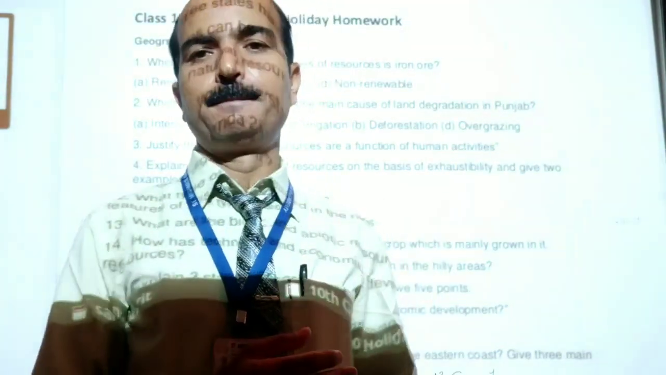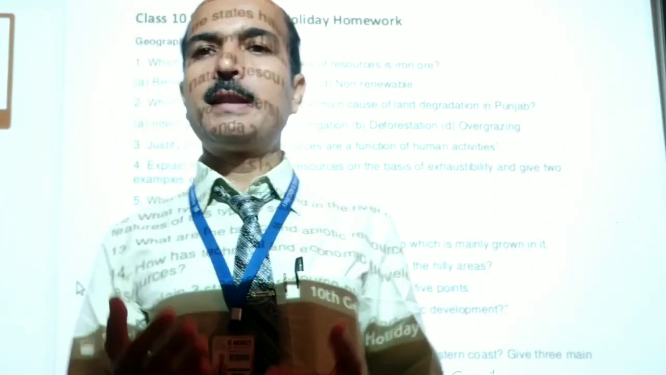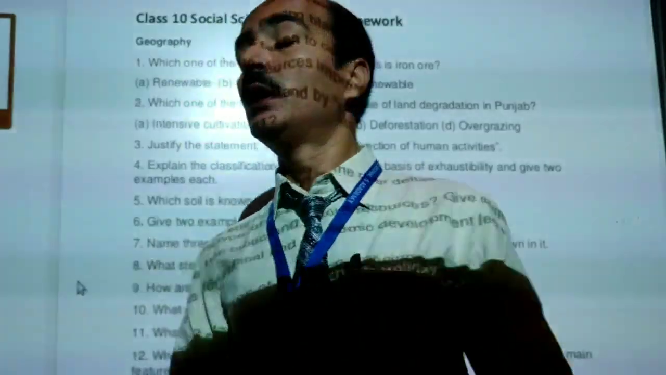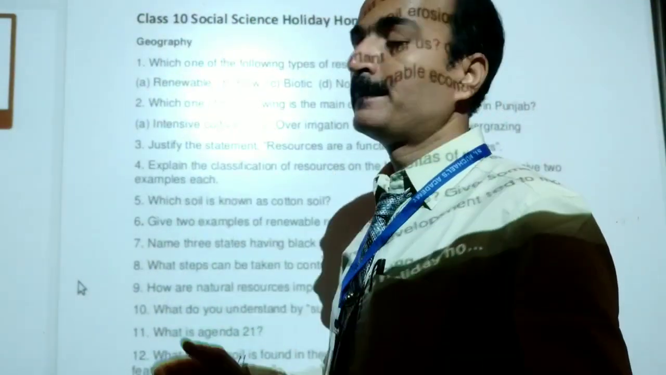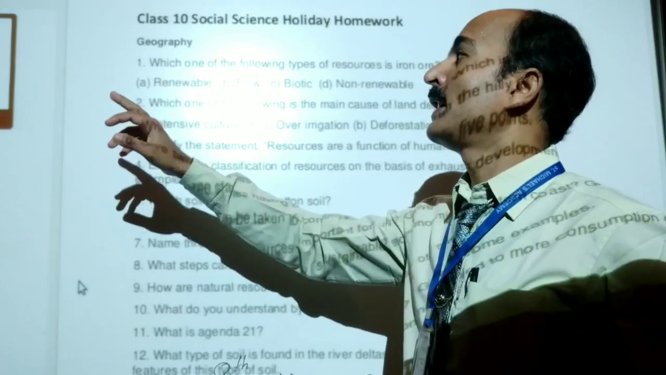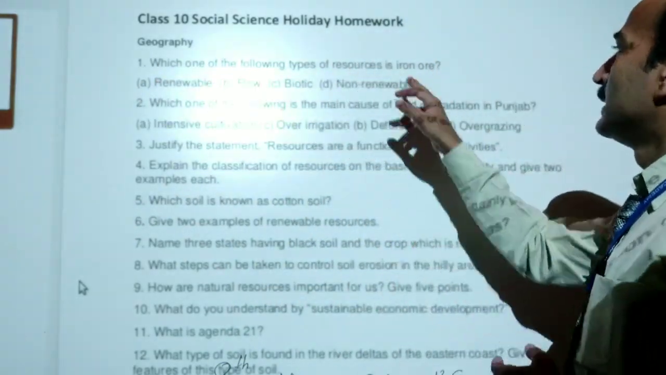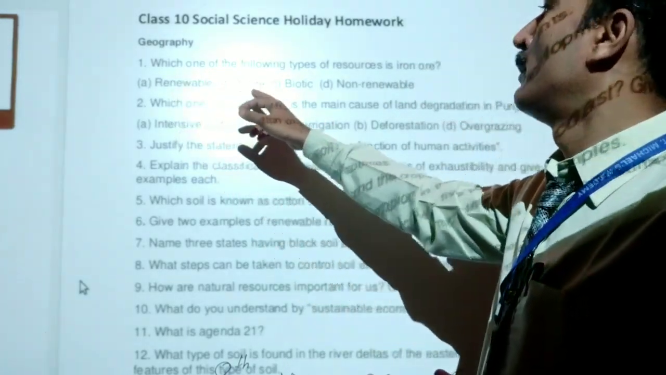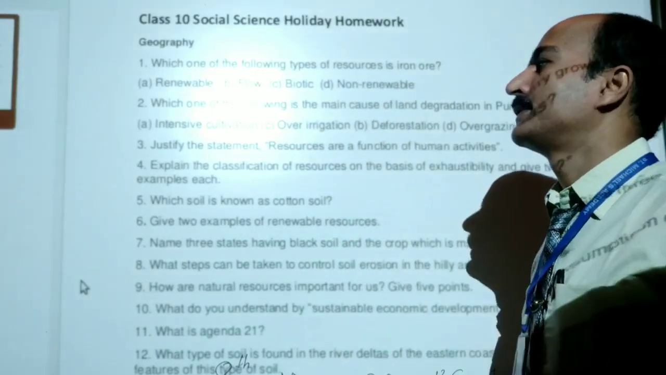Dear students, today we are going to discuss the questions which have been given as holiday homework for this summer vacation. These questions are from Geography of class 10. The first question is, which one of the following type of resources is iron ore? 4 options are given here: renewable, flow, biotic, non-renewable. So you have to choose the correct answer.